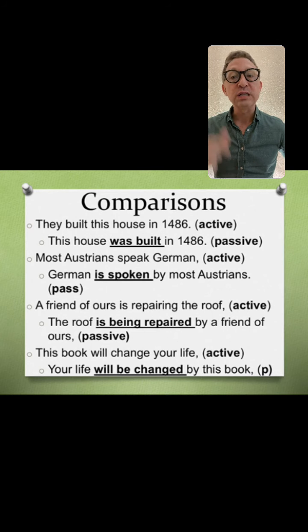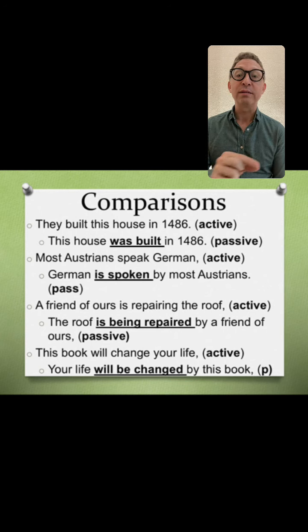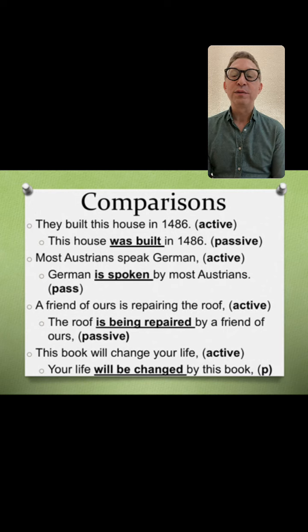Most Austrians speak German, so we have Austrians speak, that's active. Then we invert the sentence. German is spoken. By whom? By most Austrians.